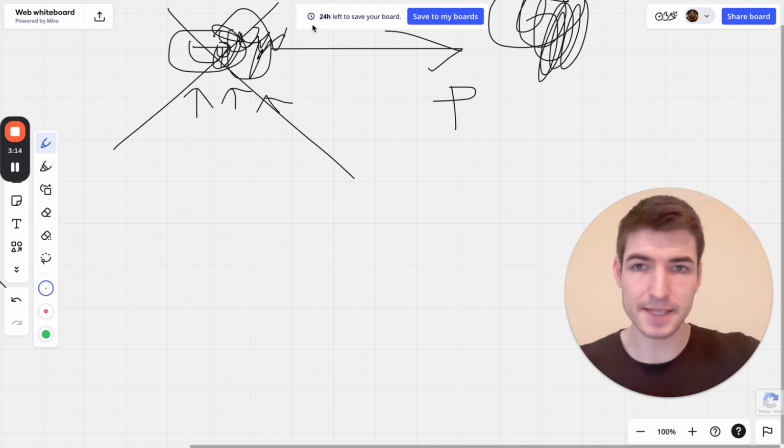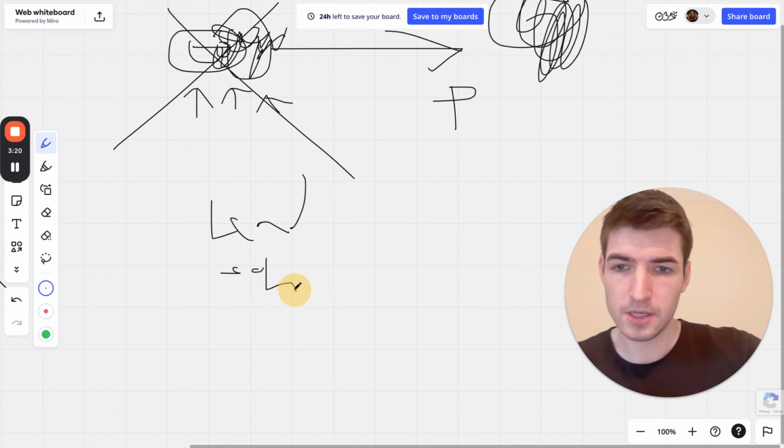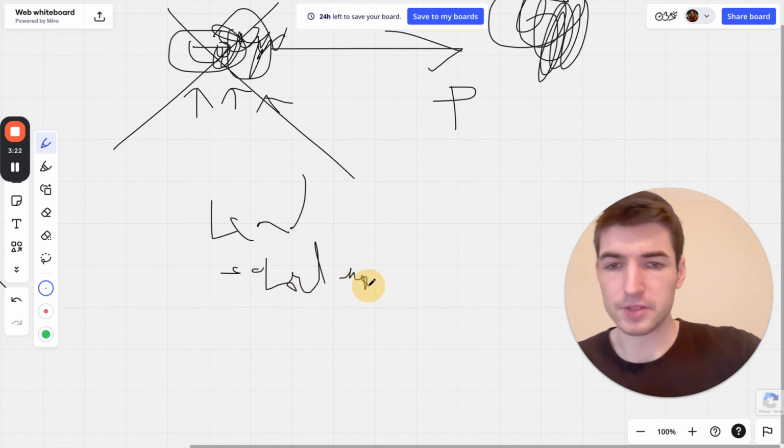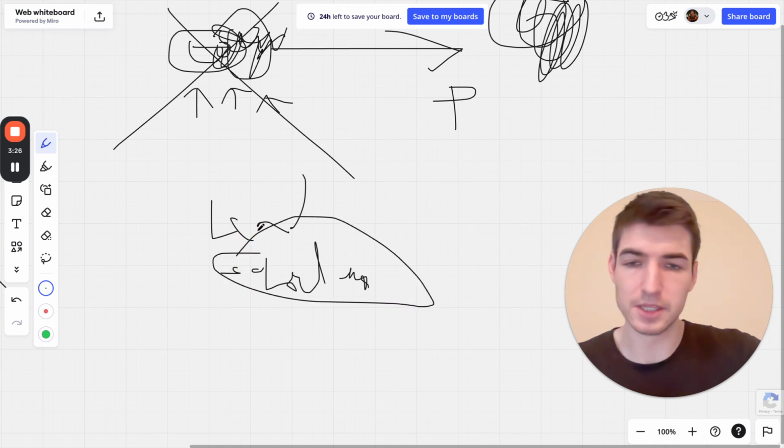Inside of the ad setup, you can optimize for lead, you can optimize for schedule, and some other stuff as well. These are the two main ones. You want to pick schedule, all right? Because you want scheduled calls. You don't just want leads, because leads could be anyone, but you want scheduled calls.